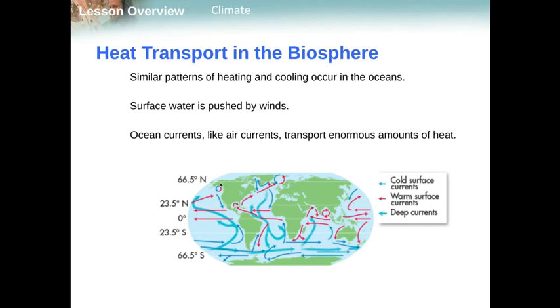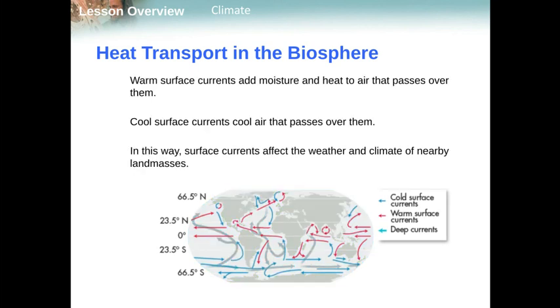So up here in Anchorage, Alaska, right here, we have the North Pacific Current, this circular current. And it is actually pretty mild up here considering how far north they are, because they have quite a bit of heat that is transported by that surface current, bringing some warmer air to that region. So these warm surface currents add moisture to the atmosphere as well, allowing for differences in climate.